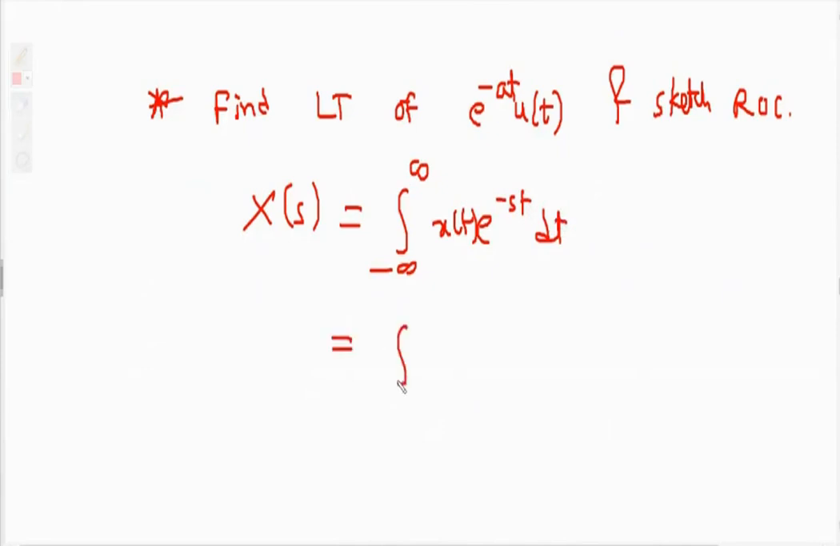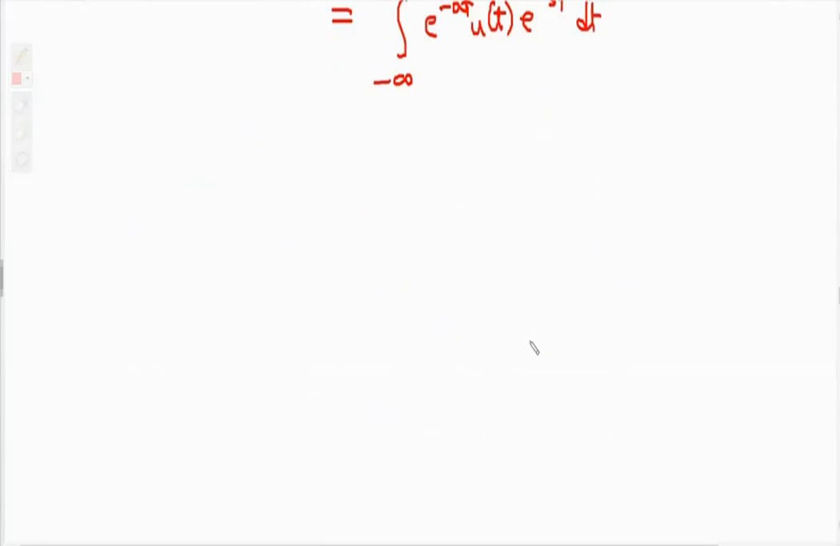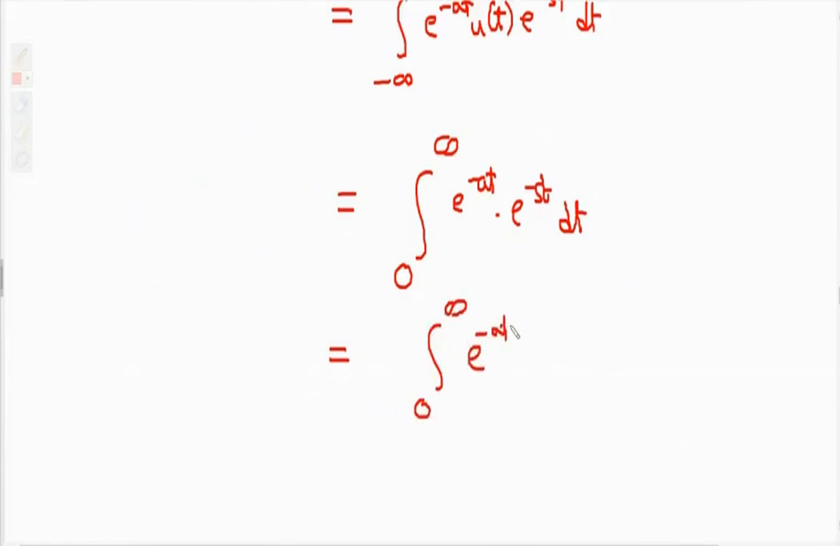Substitute. So the integration from minus infinity to infinity of e raised to minus a t u of t e raised to minus st. Because of u of t, a unit step signal, change the integration limits to 0 to infinity, and the amplitude of u of t is 1. Now just solve this mathematics, which we have already done in our earlier subject. Combine these two exponentials: integration from 0 to infinity of e raised to power minus a t minus st.